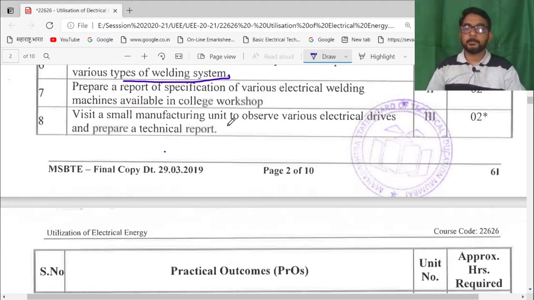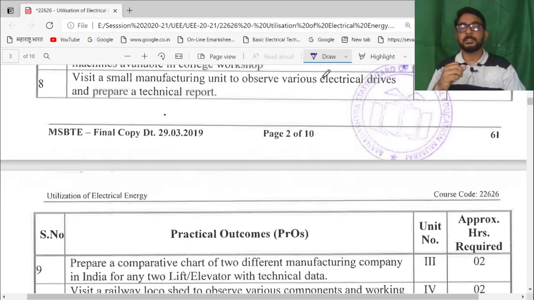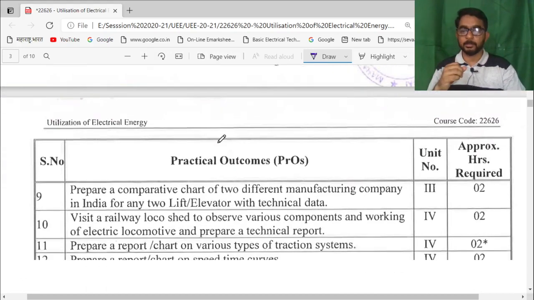Next, visit a small manufacturing unit to observe various electrical drives and prepare a technical report. These electrical drives are nowadays used in lifts also. They are used in some welding workshops for cutting and grinding purposes, and in some small scale industries also. So students will visit in a group and prepare a technical report on which electrical drives are used there.